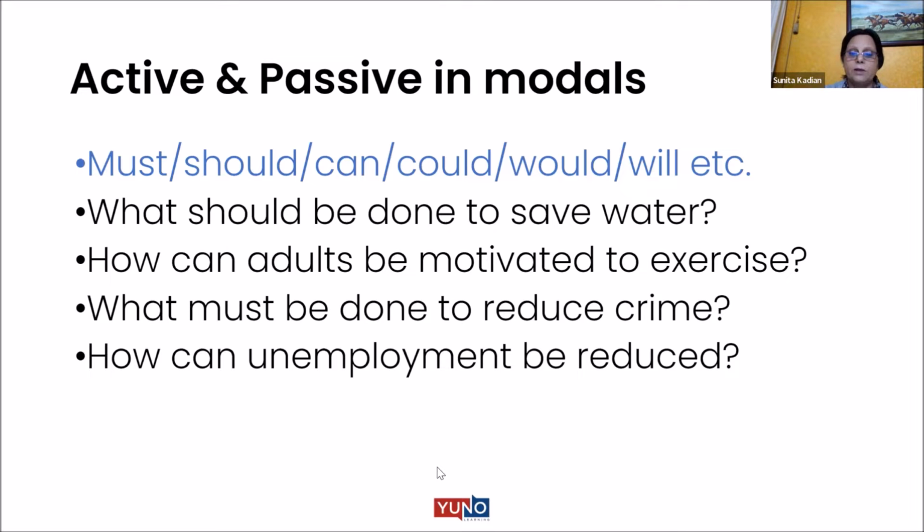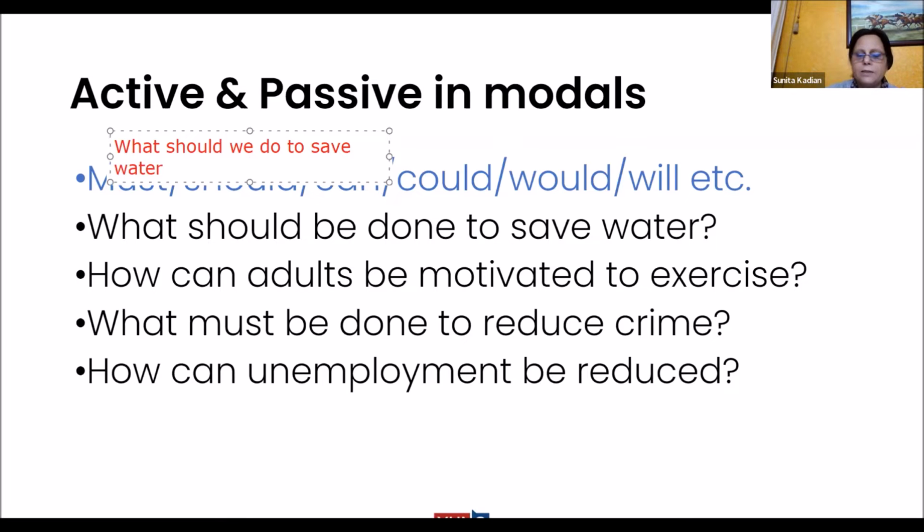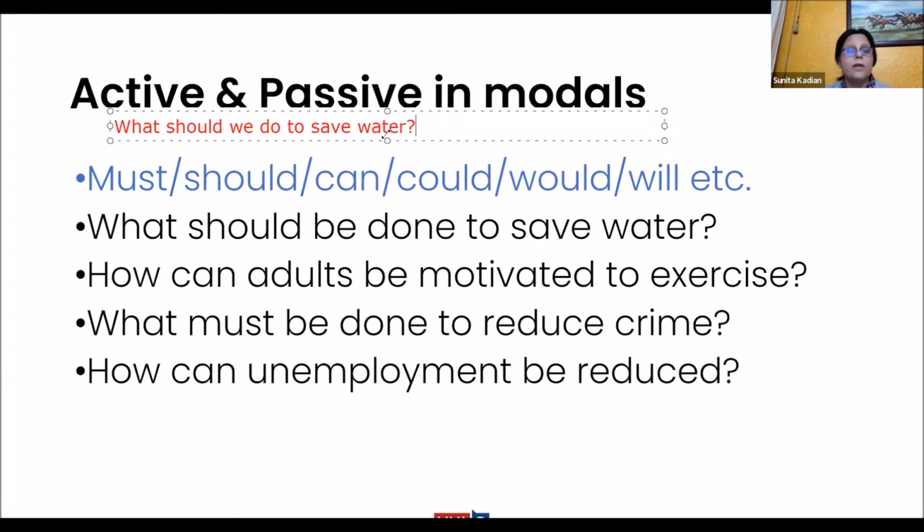Look at this sentence now. Let me give it to you over here. So by us is understood. You need not put, what should be done to save water by us. So sometimes the agent is understood, who the agent is. Talking about ourselves. So what should be done to save water? What should we do? See how we put it in passive? You put be soon after it, right? And then you put the past participle form of the verb. Getting it? So you put should be done, past participle form.